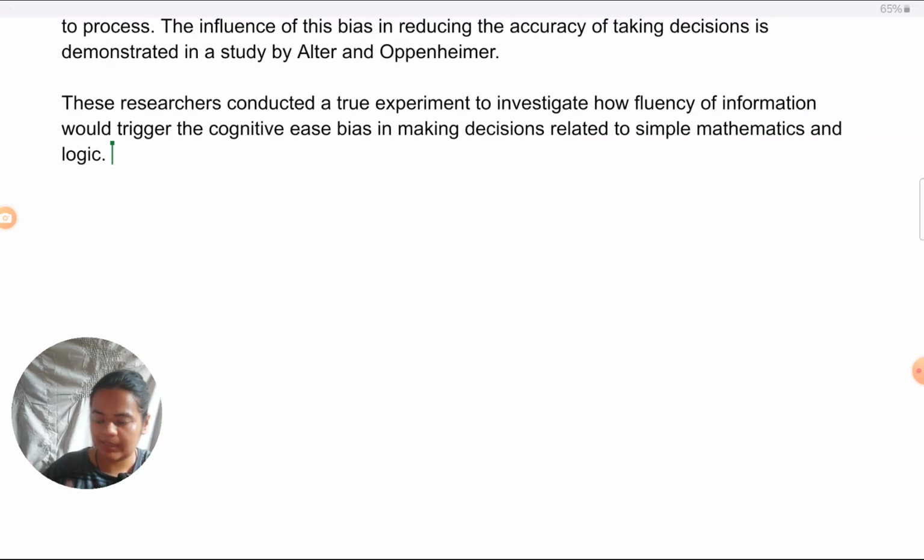I have also covered the aim of the study, and as you must have noticed in the mark scheme, the aim has to be covered with reference to the bias. So in the aim, I have mentioned that they are looking out for this bias only, but aim has to be specific to a study. So again, what I've said in the previous paragraph, I just can't simply repeat that. So in their case, they are relating cognitive ease bias with fluency of information. I've mentioned that also. And what sort of problems they are giving them to solve in this study, like for what type of problems they have to make decisions, I've mentioned that also, just to narrow it down to the study which is there. If you're not able to relate to all of this, perhaps you are not very familiar with the Alter and Oppenheimer study.